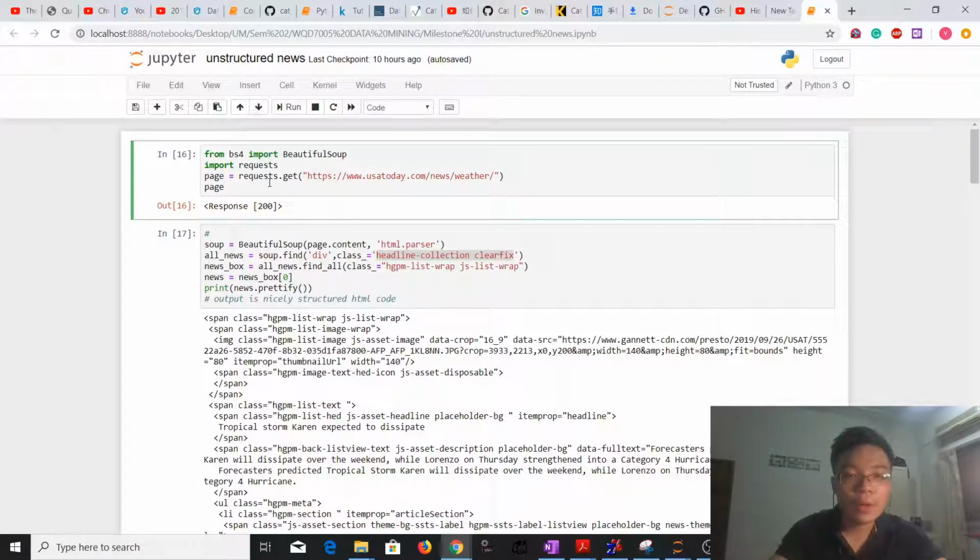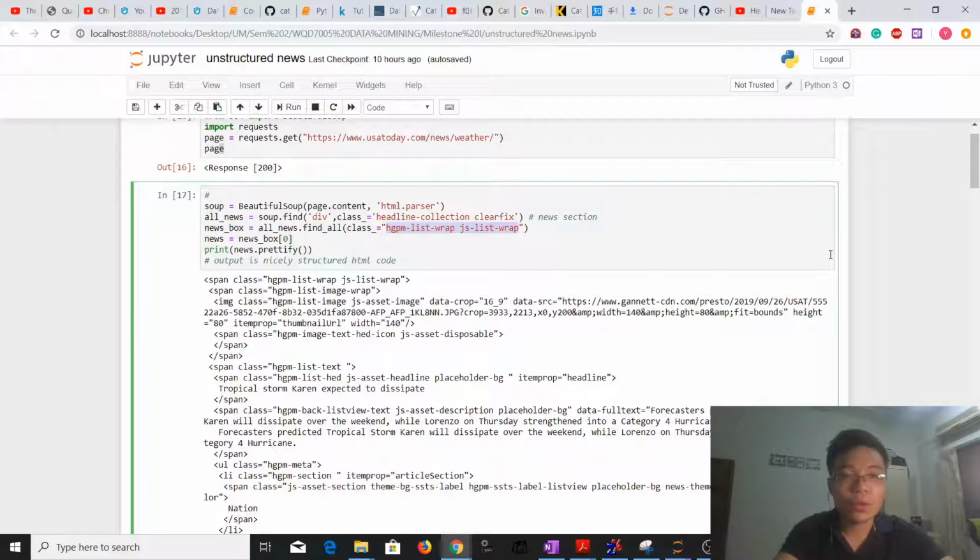And the page content of the URL will be stored inside a variable called page. And as you can see, this is the output of the page, which is response 200. It signifies that we have successfully crawled the content and stored it inside the page variable.